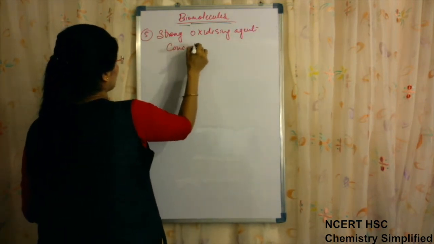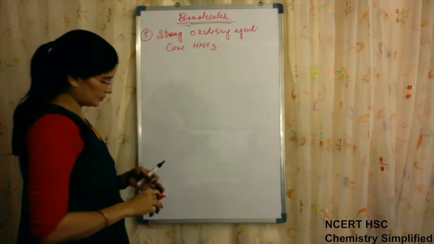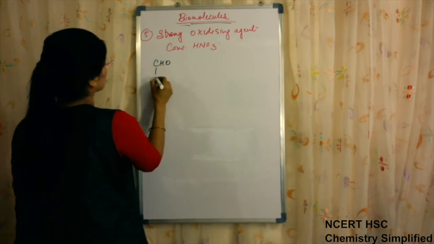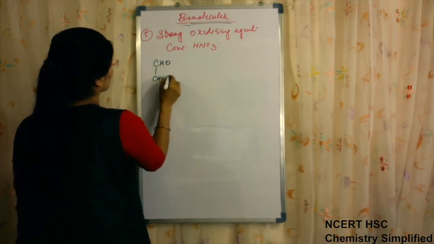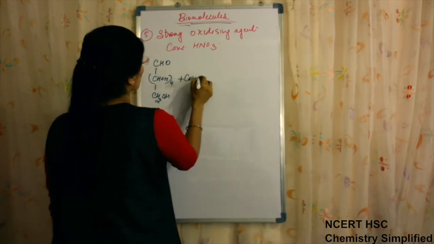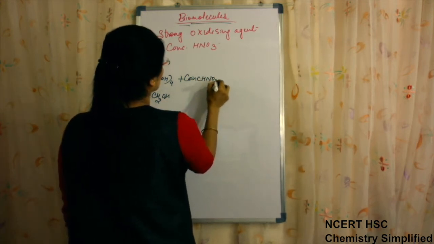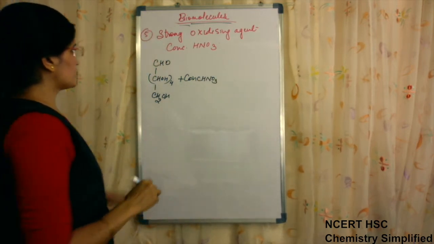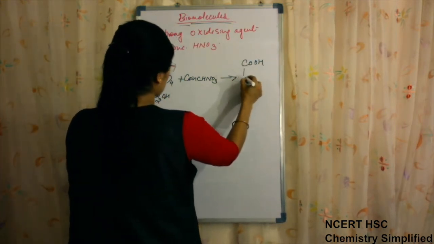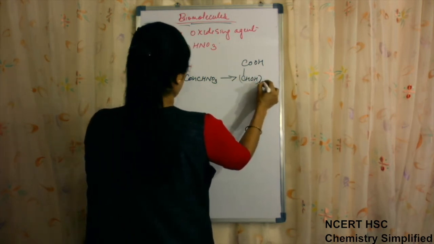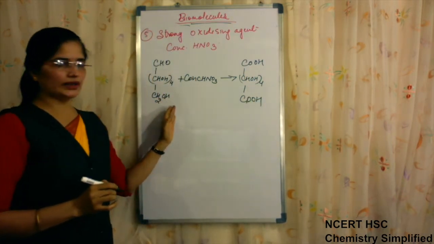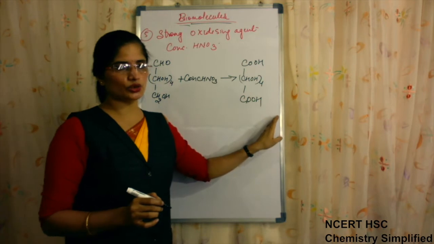Like concentrated HNO3. Okay, so CH2OH, when treated with a strong oxidizing agent like concentrated nitric acid, this aldehydic group was oxidized, as well as the fifth carbon atom was also oxidized to the acid group.